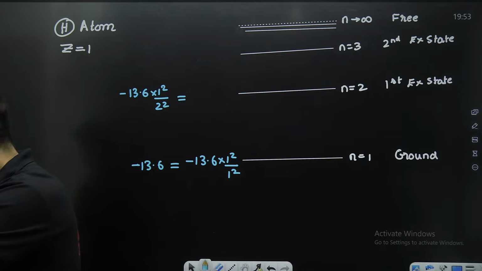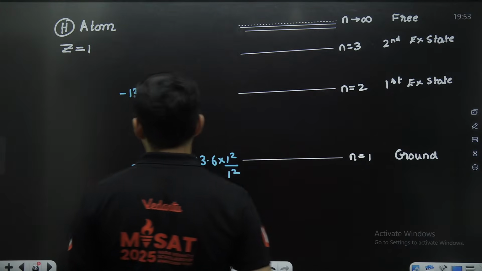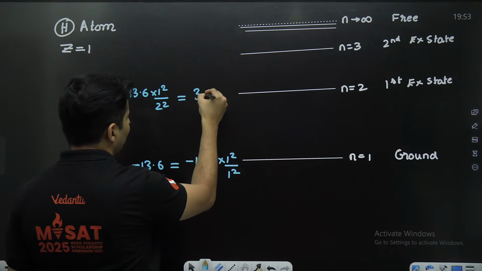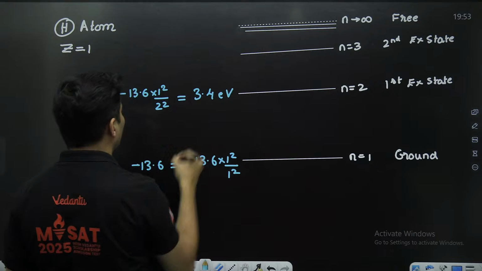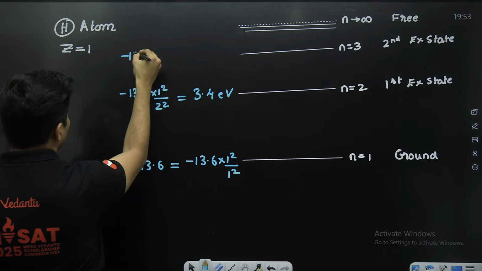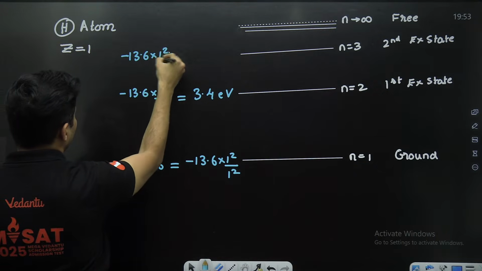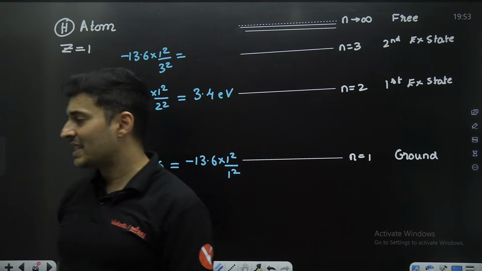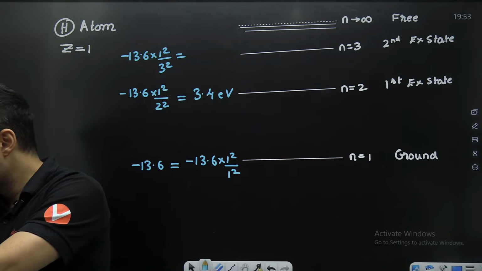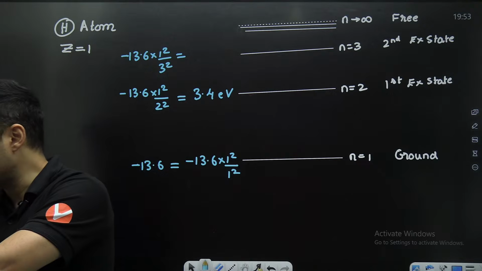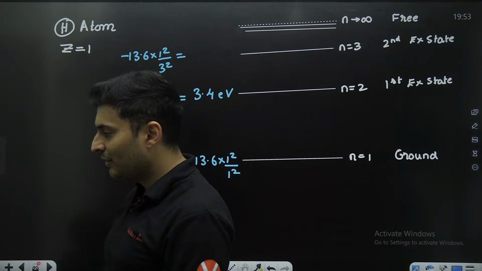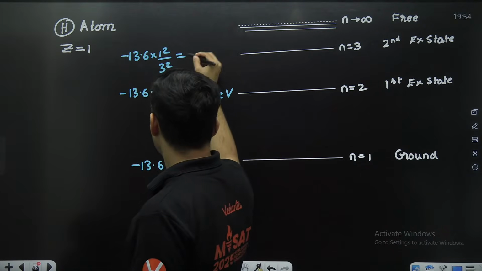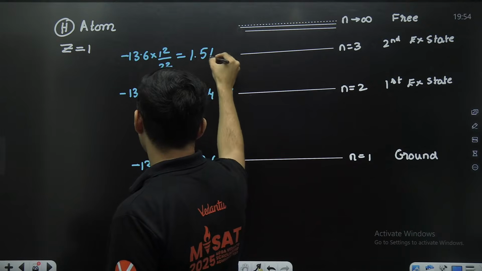How much will it be, guys? Yeah, 13.6 divided by 4. Roughly, you should get it as 3.4 electron volt. Next, minus 13.6 Z square by N square. How much will it be? 13.6 divided by 9. 1.5. Yes, I know these values by heart, 1.51.